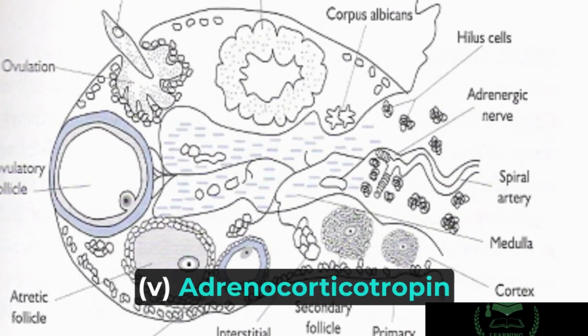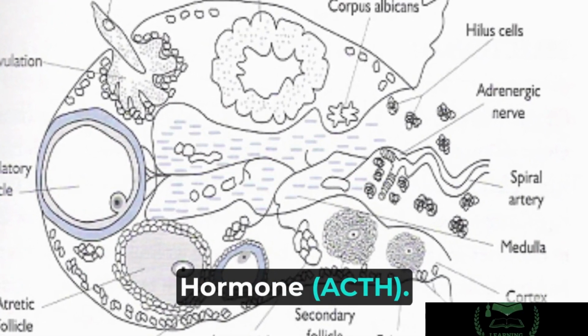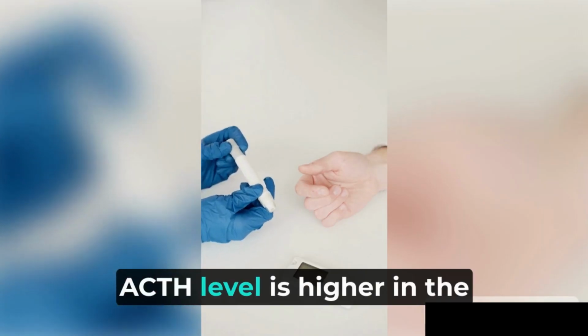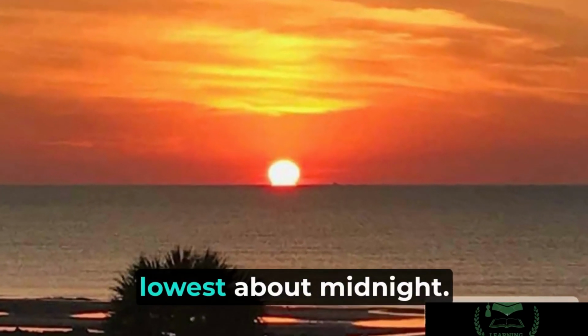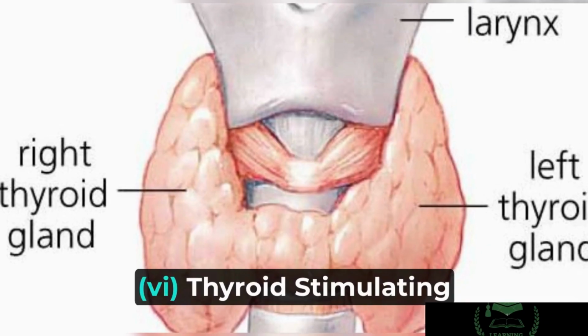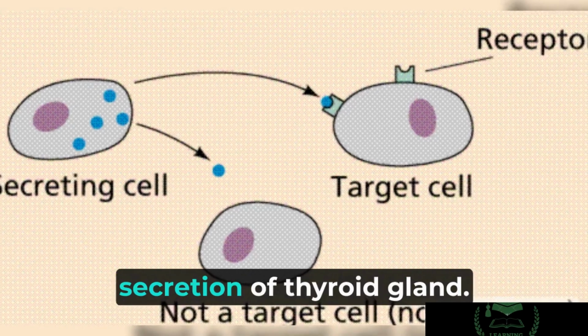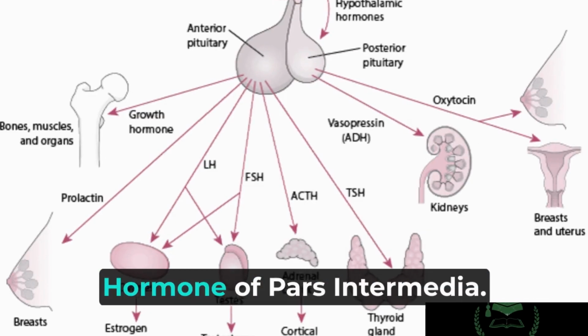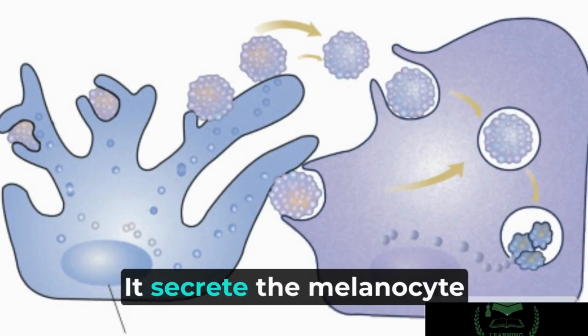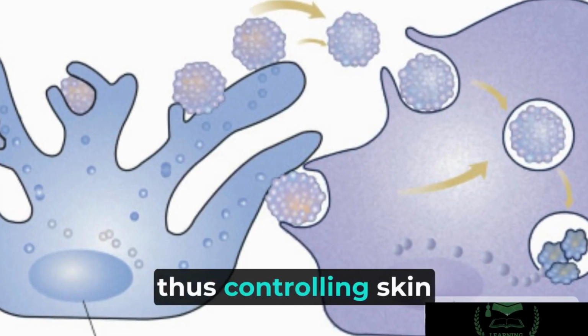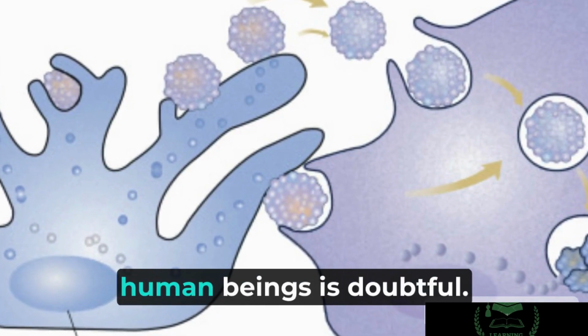V. Adrenocorticotropin hormone, ACTH. It is regulated by corticotropin releasing factor and it stimulates the adrenal cortex to secrete cortisol. ACTH level is higher in the morning and falls to its lowest about midnight. VI. Thyroid stimulating hormone. It controls the growth and secretion of thyroid gland. Hormone of pars intermedia. It secretes the melanocyte stimulating hormone, MSH, in animals, thus controlling skin coloration, but its role in human beings is doubtful.